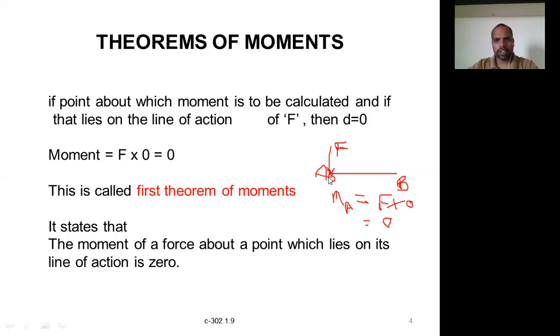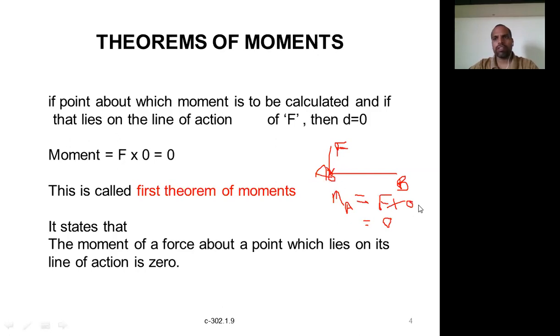For example, I will apply the same thing at this point. The moment of a force about a point which lies on its line of action is 0. That's what I meant. Here, this point A is lying on the line of action of force F, on this line itself. So that's why this will become 0.